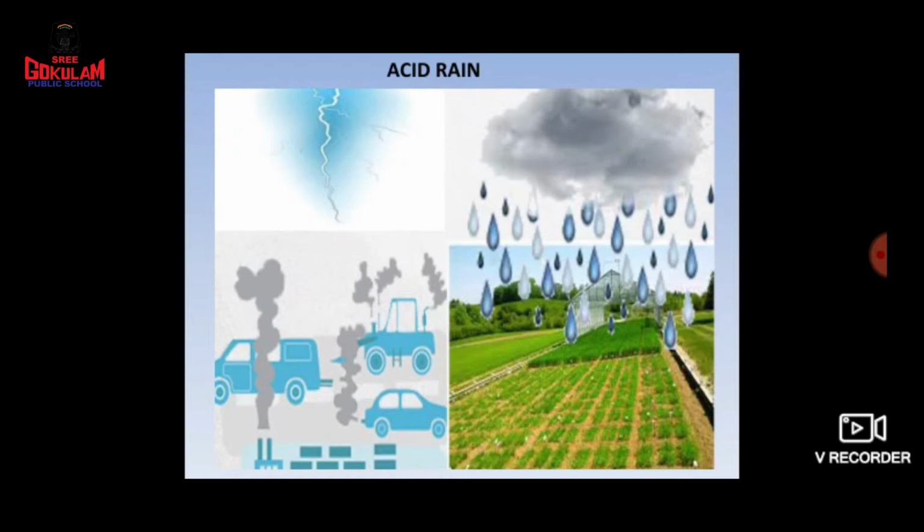Have you heard about acids? What are acids? Acids are substances which can burn everything. They can burn every object. So when this acid comes along with the rain, it can damage our buildings, our plants, and then our soil.